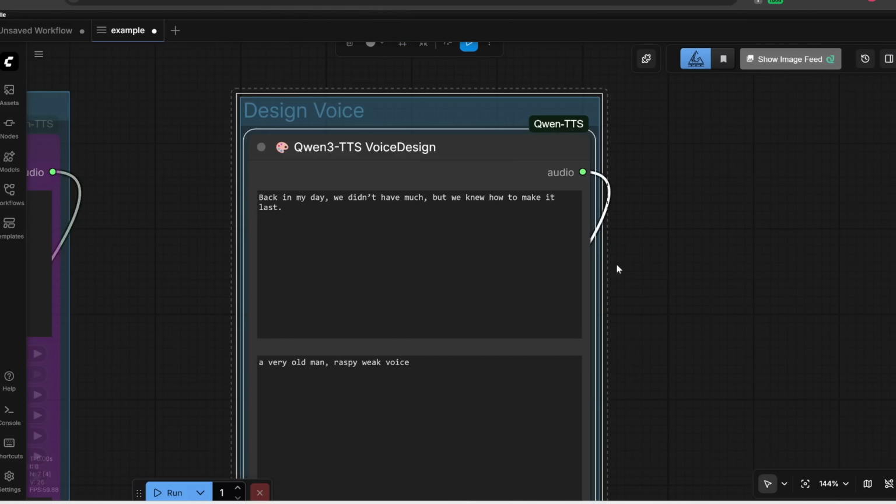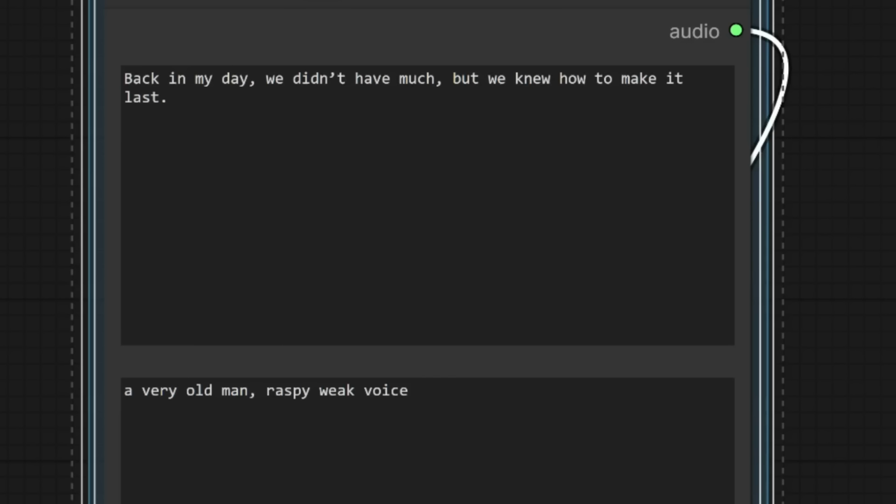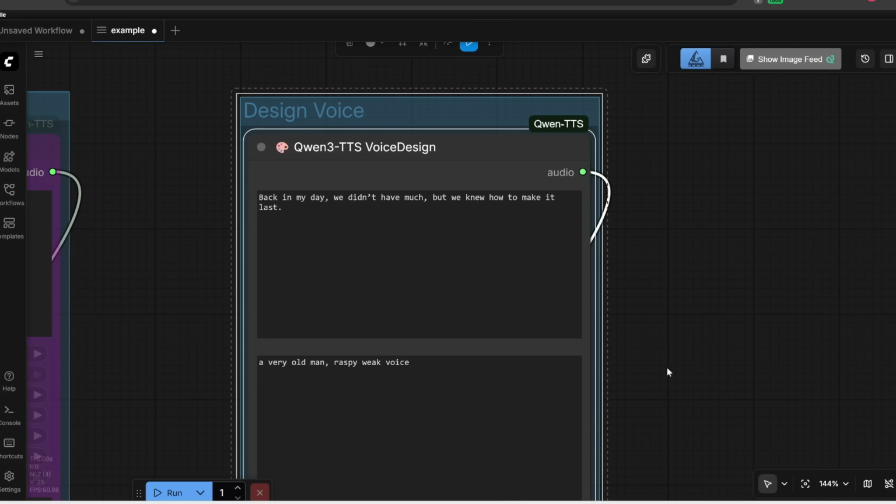Now, in addition to cloning someone's voice or using some of their pre-built voices, I can also design my own voice completely from scratch just with a text prompt. So for example, here we have a very old man, raspy, weak voice, and then let's get him to read out this transcript, and here's what we get.